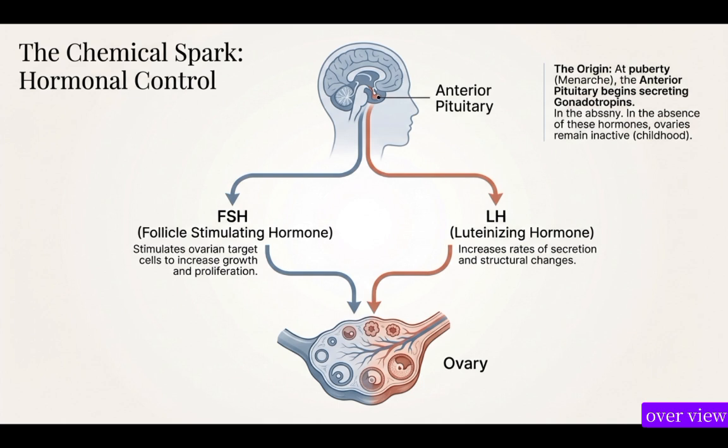Follicle stimulating hormone stimulates ovarian target cells to increase growth and proliferation. Proliferation means growth, so the ovaries begin to grow, the follicles begin to grow. That is their function. Luteinizing hormone increases rates of secretion and structural changes.